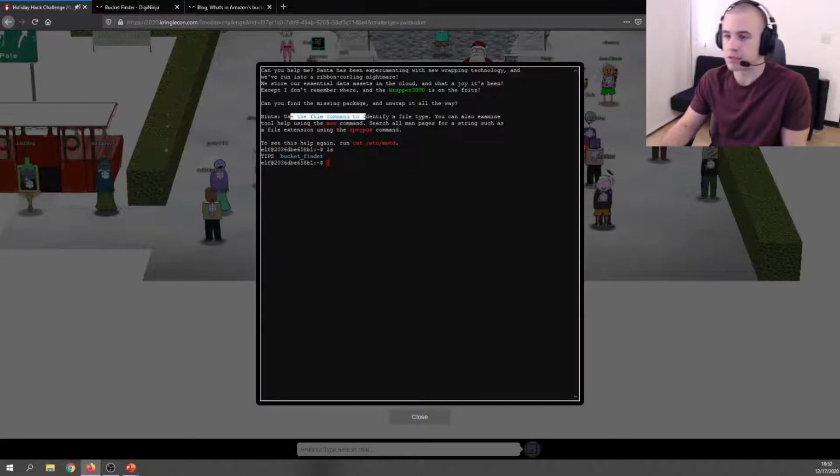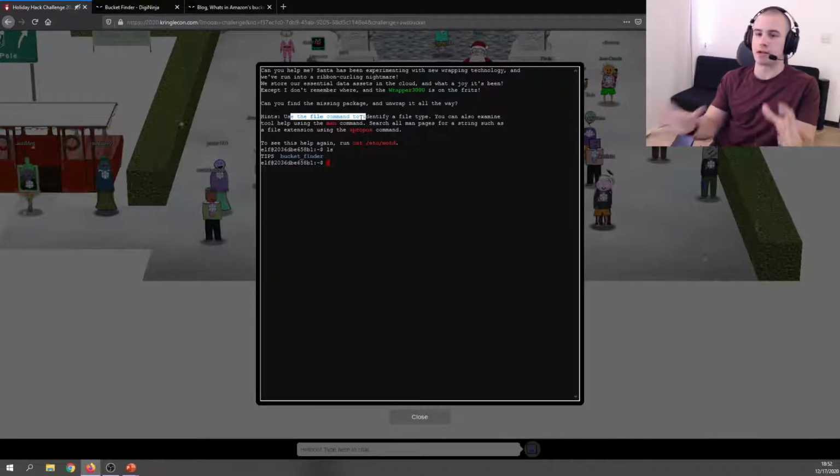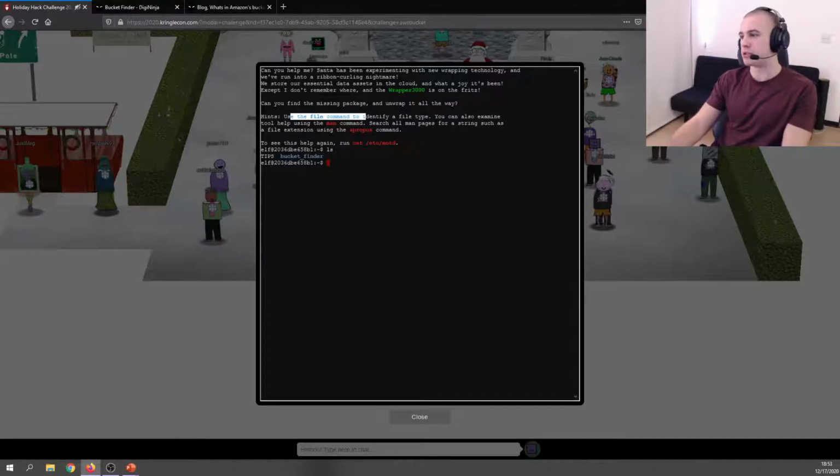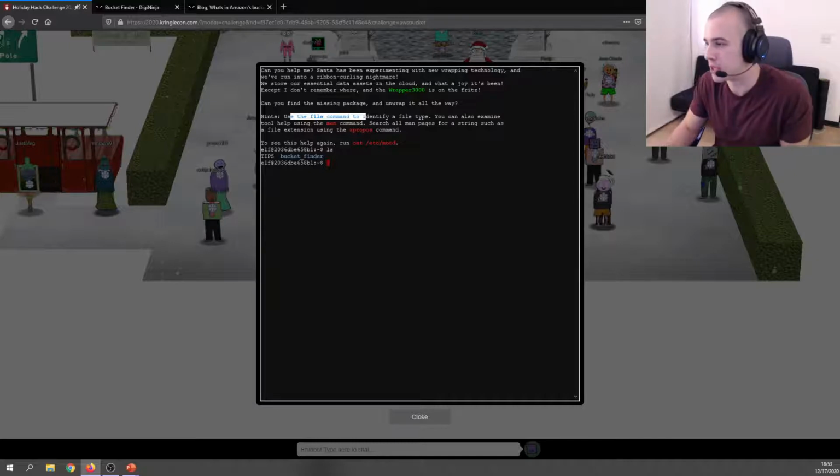Even in Linux, a file doesn't have to have an extension, whereas in Windows usually you have to have a certain extension for a file to act a certain way, like an executable usually needs .exe, or a PDF needs .pdf to open in most PDF viewers or be recognized as such. Unix is different, it doesn't need a file extension, so you can use file to help determine. It usually looks at the header of the actual file and tries to pick out what it is actually representing, or is it just ASCII text or a binary blob?